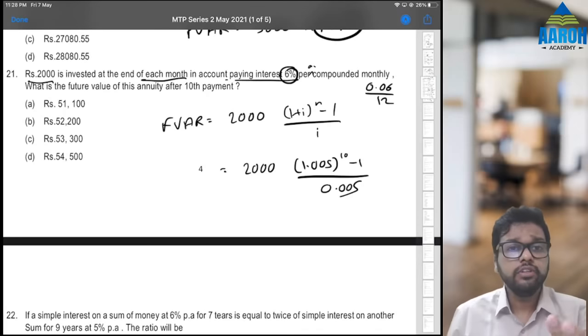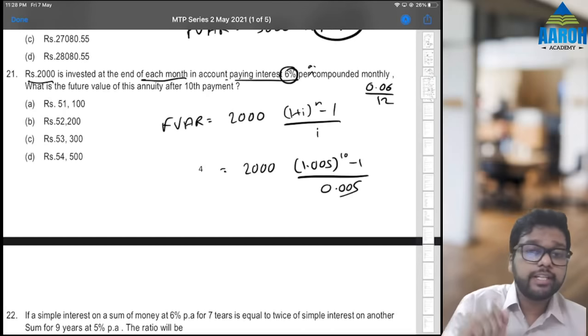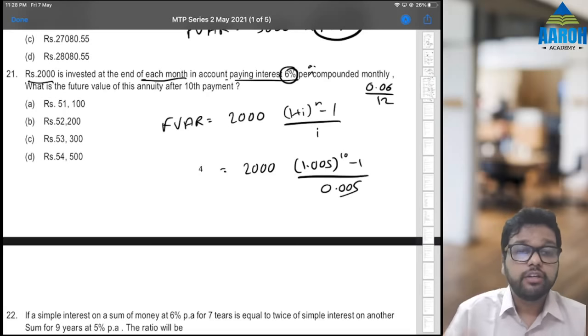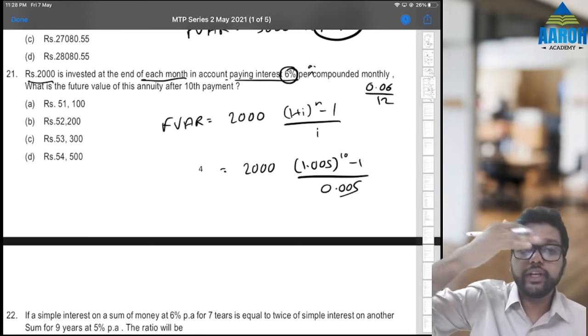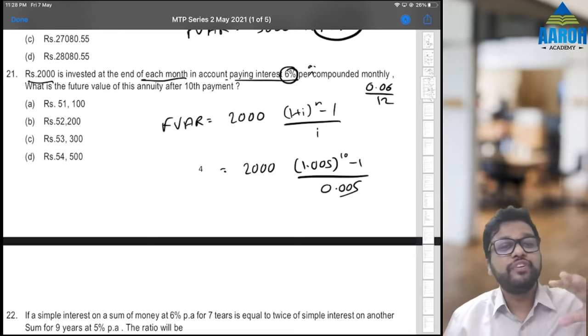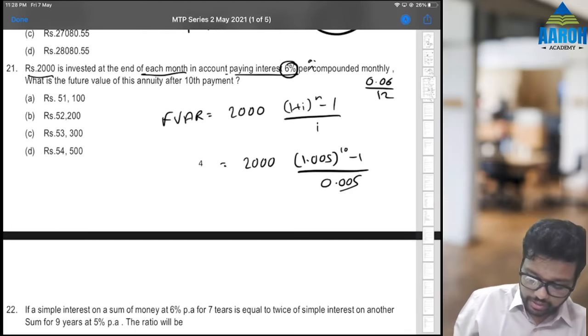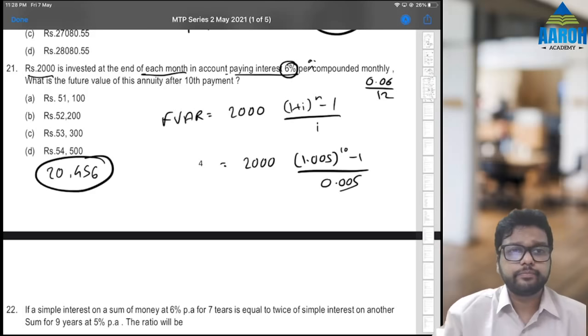Understand? 2,000 for 10 months means 20,000 rupees. Our answer is 20,456, which is logical. If 20,000 were becoming 50,000, if the investment gives 50,000 in 10 months, then everyone will invest in that investment, right? So these are wrong options. 20,456 is the correct answer.